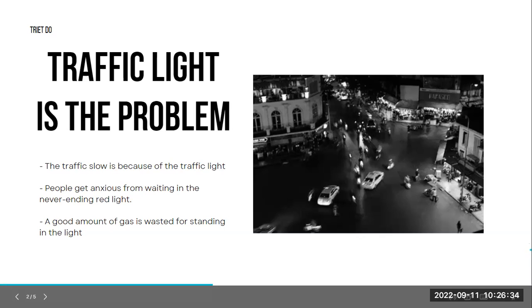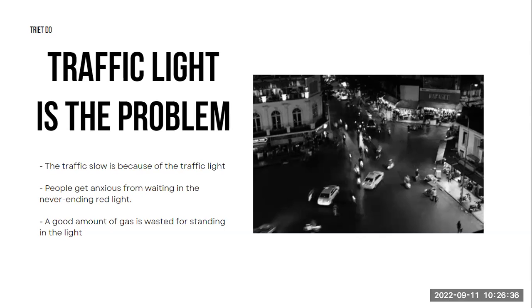So how do I solve this? I'm not trying to say, hey, let's ban the traffic light, or let's build more infrastructure, because by the time the project is complete, the solution will be obsolete, since there will be more cars and more traffic. So I decided to make the driver become the solution.